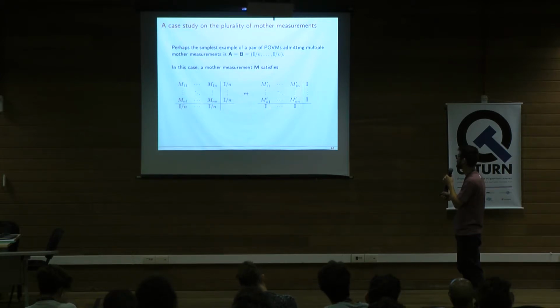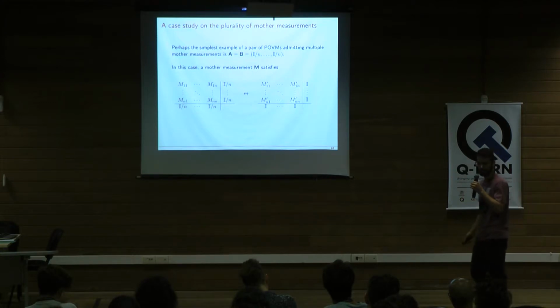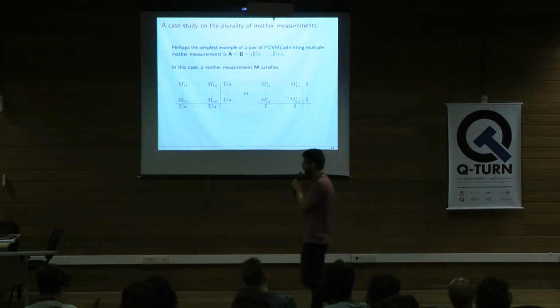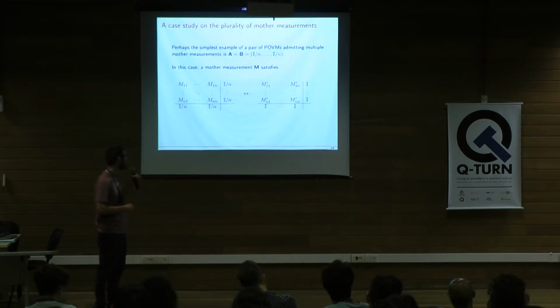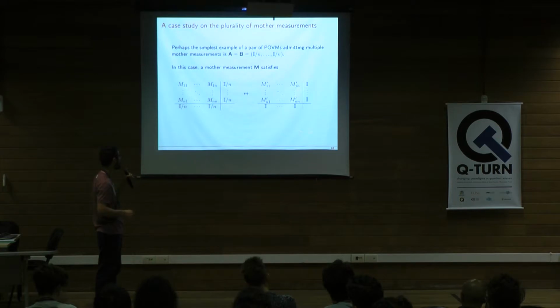We have just identity here, and then this M prime is just the previous M multiplied by n. And we have this object here. If we look at this a bit more carefully, with a bit of creativity, we can see that this is some kind of operator version of a doubly stochastic matrix, right? Because in a doubly stochastic matrix, I have a matrix such that each row and each column sum to 1. And here I have something like this summing to the identity.